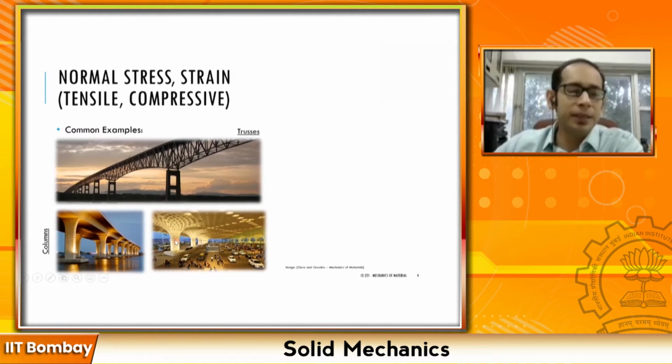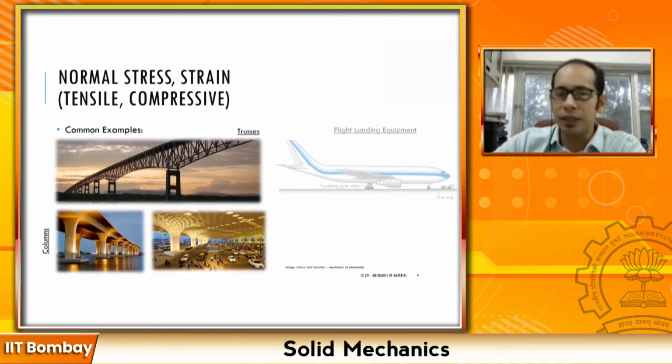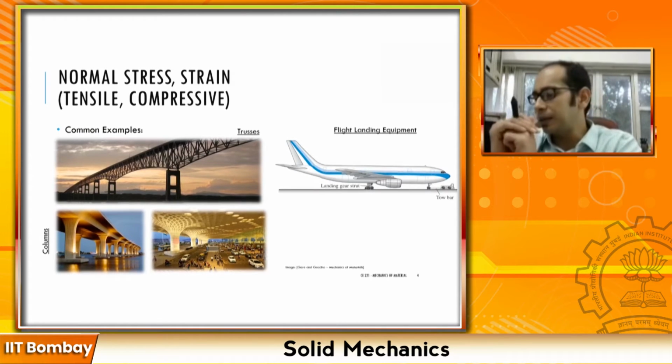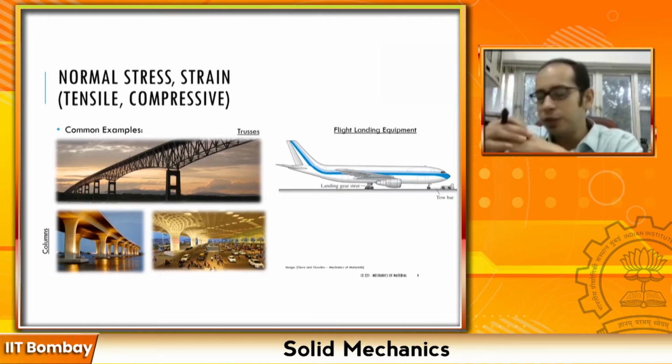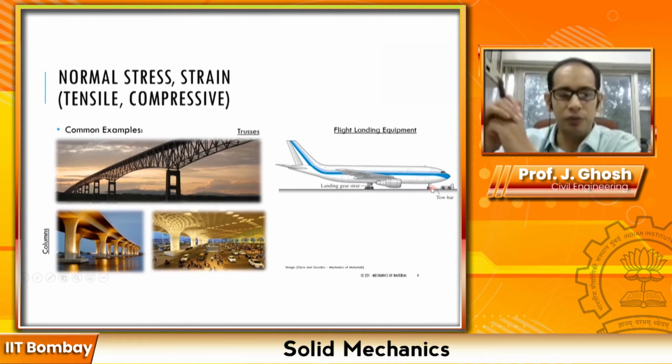Now, some more complicated examples which you probably have seen or maybe overlooked. Next time you take a flight, you see that the whole aeroplane has different kinds of equipment, of which you have this landing gear over here, and you may also have a tow bar which essentially tows your aeroplane back into the hangar, right? If you take a look at any of these elements as well, the tow bar is essentially pulling, and there are normal stresses or normal forces going on.